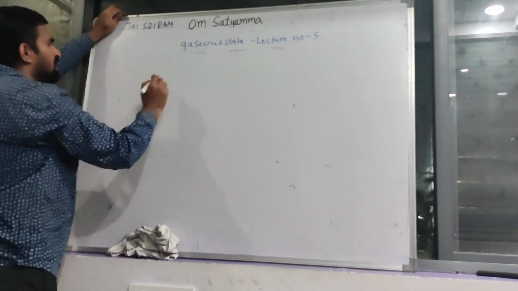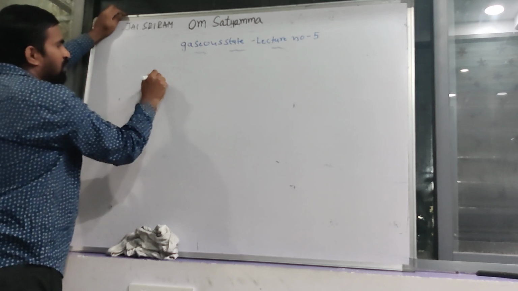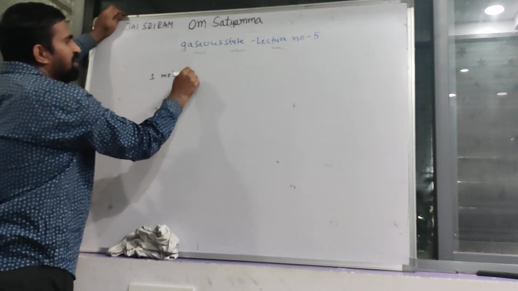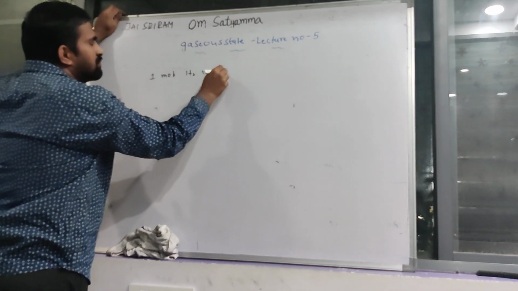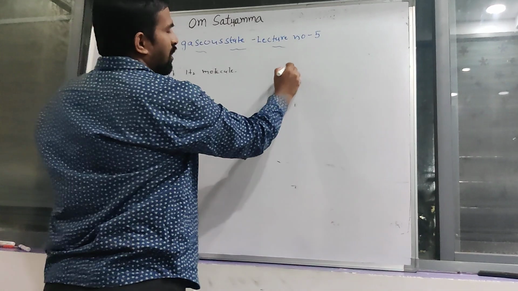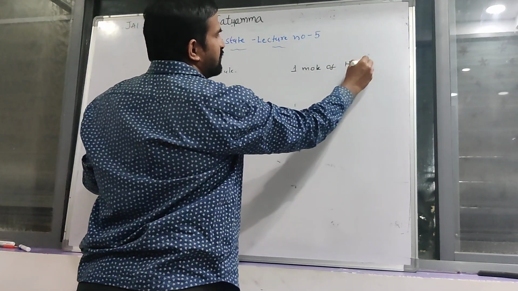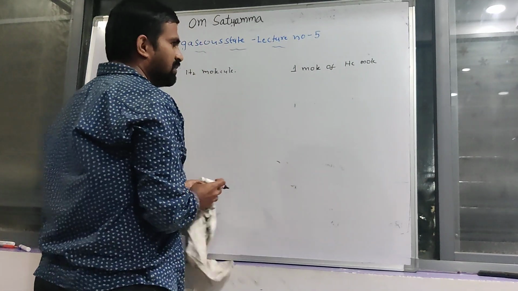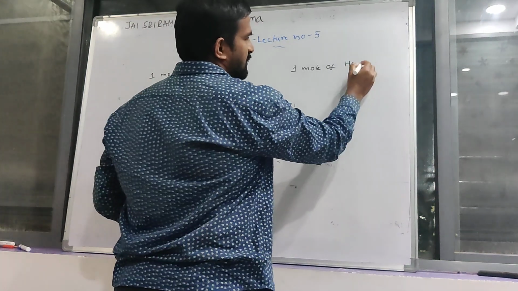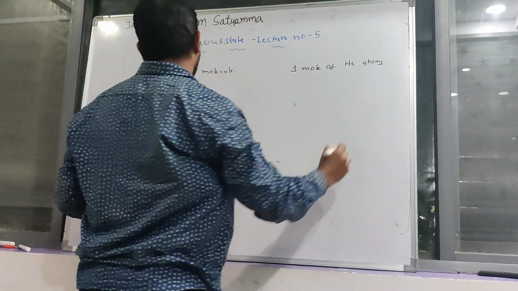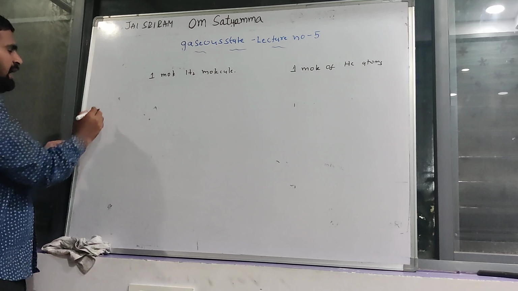For example, here I am taking 1 mole of hydrogen molecule, and here I am taking 1 mole of helium atoms.